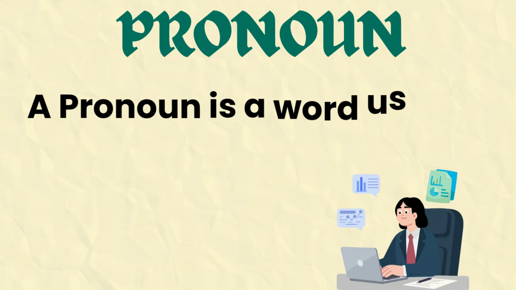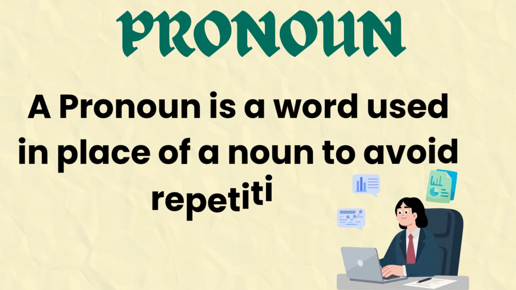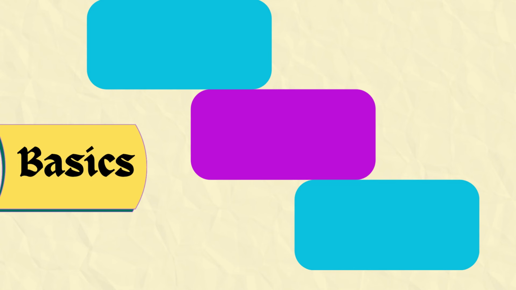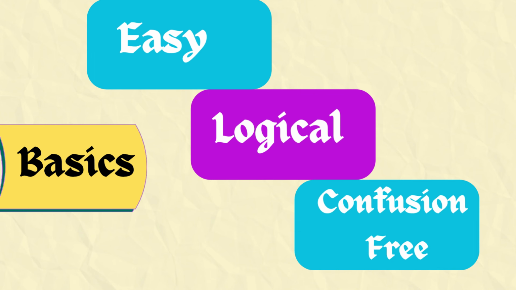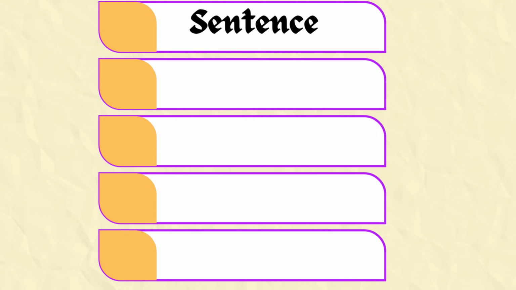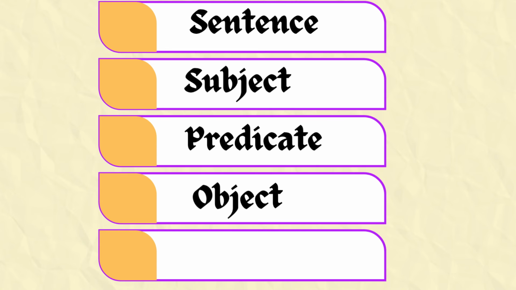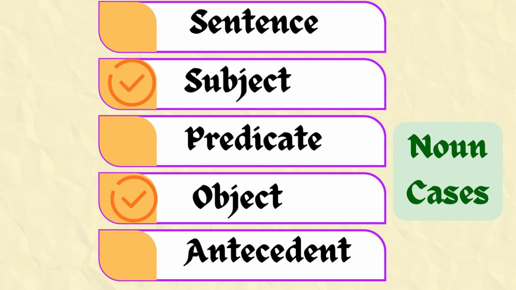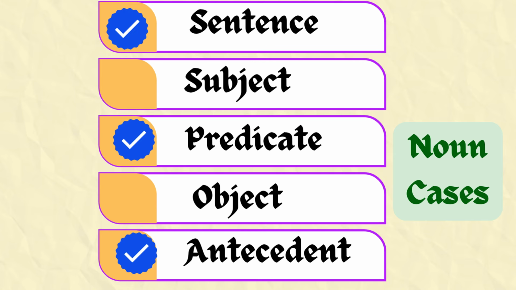In our previous video, we completed the introduction of pronouns. Before we start learning the kinds of pronouns, it is very important to understand some basic grammar concepts. If these basics are clear, pronouns will become easy, logical, and confusion free. Today, we will clearly understand sentence, subject, predicate, object, and antecedent. Subject and object have already been discussed in our previous video on noun cases. So today we will focus on the remaining basic concepts.